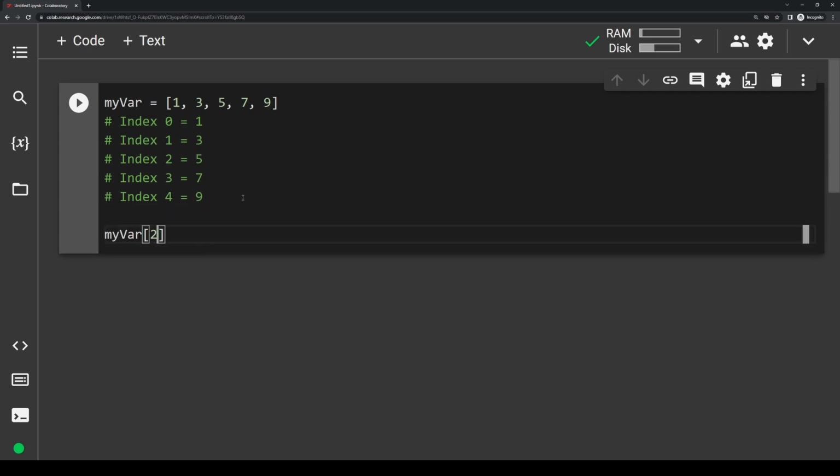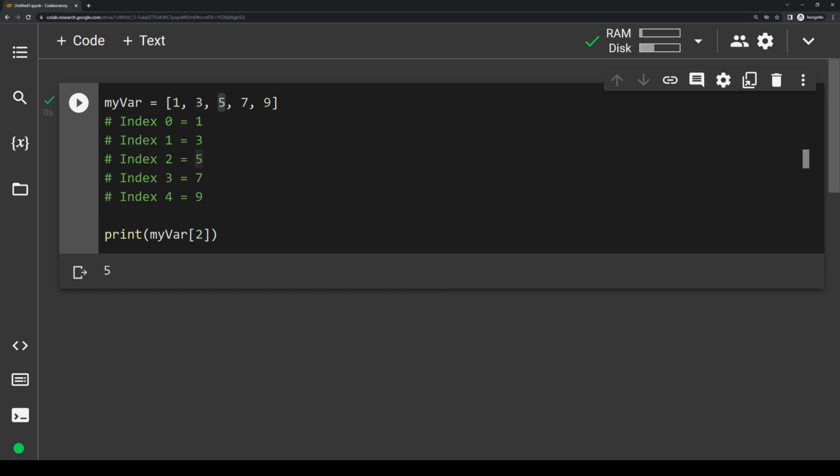Square brackets are always what we use to access list and tuple values, and inside those square brackets we always put an index number. So this statement is basically saying, let's look at myvar, which is a list, and then look at whatever is in index 2. Let's wrap this in a print statement so you can see. If I run it, index 2 should output 5. Yep, we get 5.